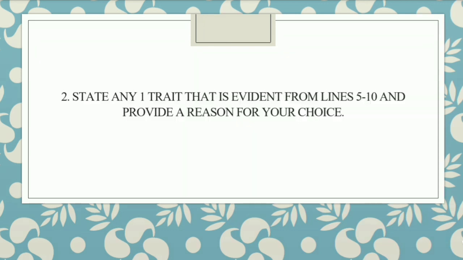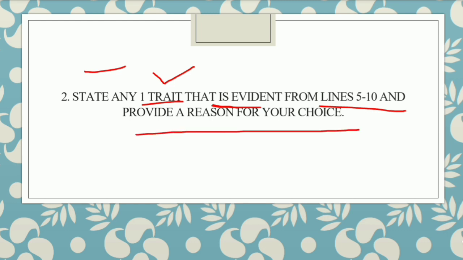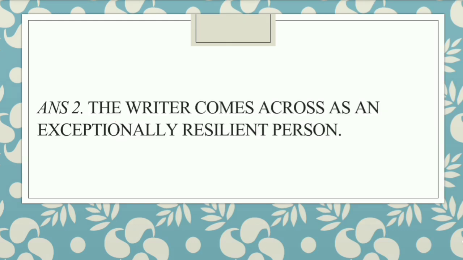The second question is: state any one trait that is evident from lines 5 to 10. Trait means lakshan, as you say in Hindi. So this is any one quality evident from lines 5 to 10, and provide a reason for your choice. Now this is totally subjective, so you can do it on your own. I can just help you with the trait. You may attempt this by saying the writer comes across as an exceptionally resilient person.